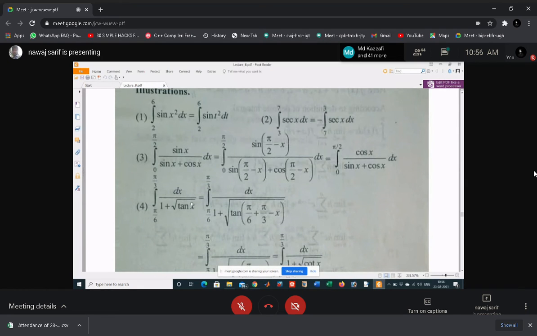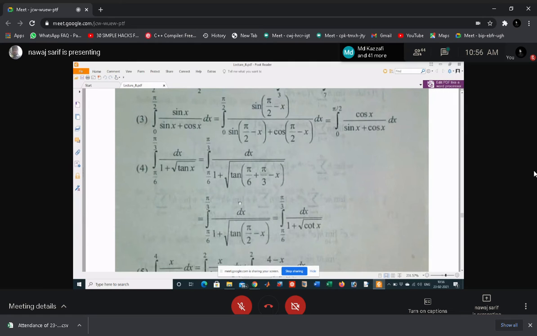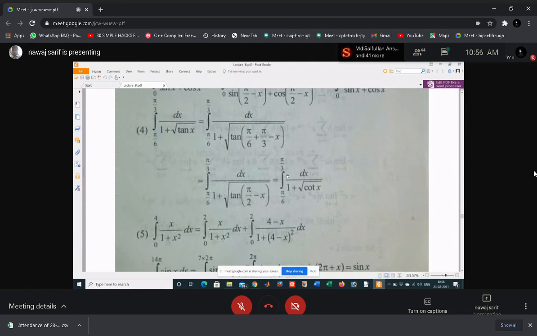This one is also something you can solve. Just apply the property and try to find the answer. In this case you apply the property of f of a plus b minus x, and you will get this one.